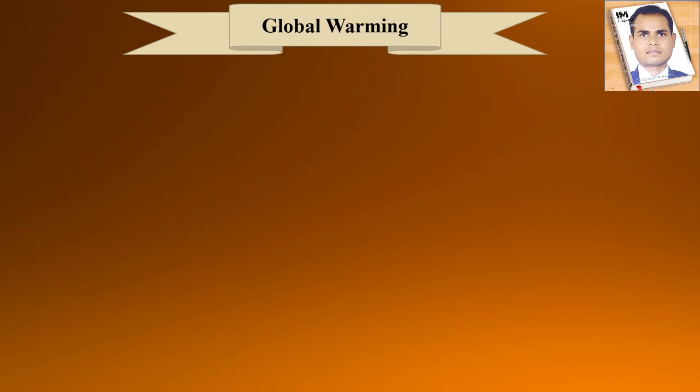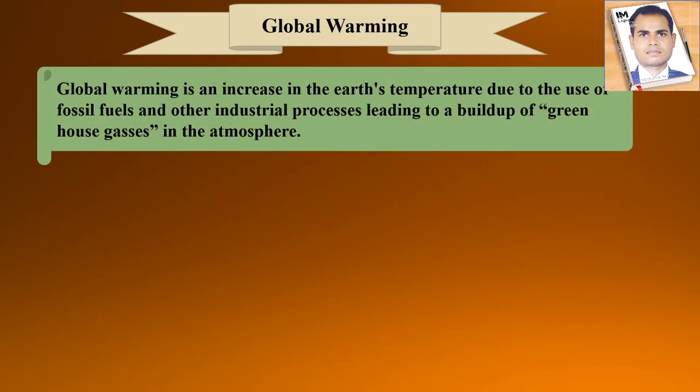That means, what is happening during global warming? We have to see that it is a simple concept. Global warming is an increase in the earth's temperature due to the use of fossil fuels and other industrial processes, leading to the buildup of greenhouse gases in the atmosphere.